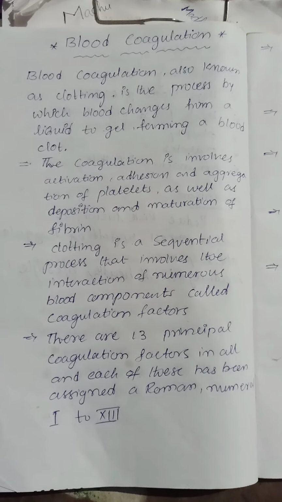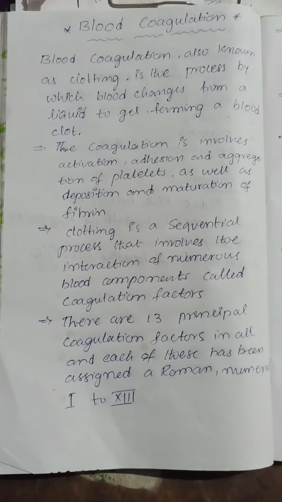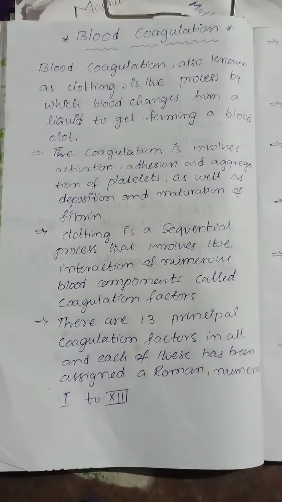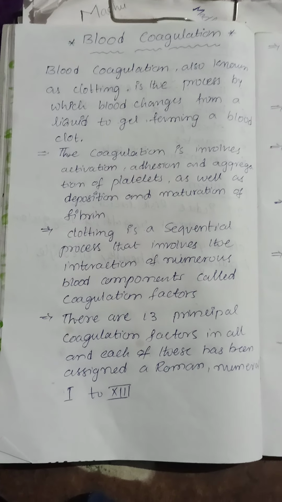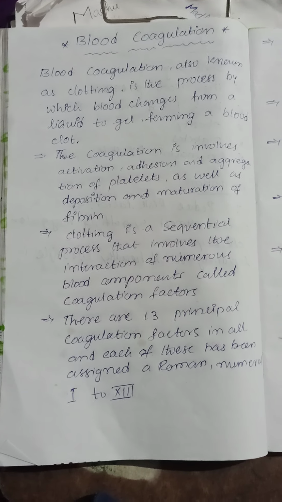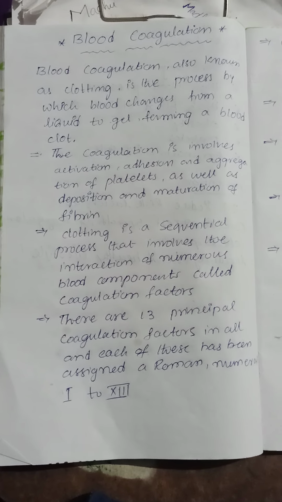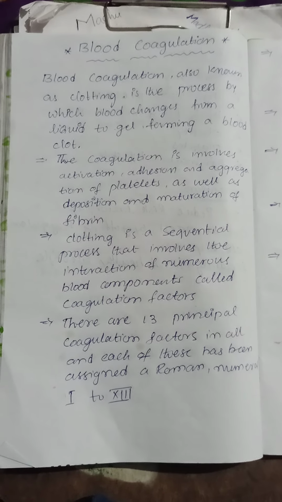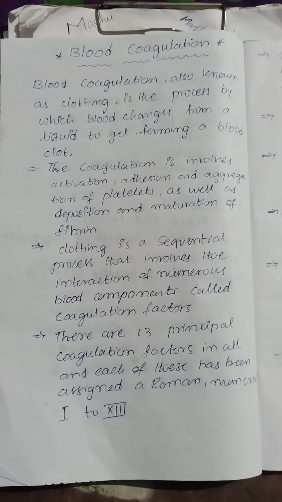In some injuries, hemorrhage or loss of blood will occur, in cases of injury to the outer layer of your skin and also injury to blood vessels. So blood coagulation is the essential process to clot your blood at the site of injury, right? Blood coagulation, also known as clotting. Coagulation and clotting are the same words.